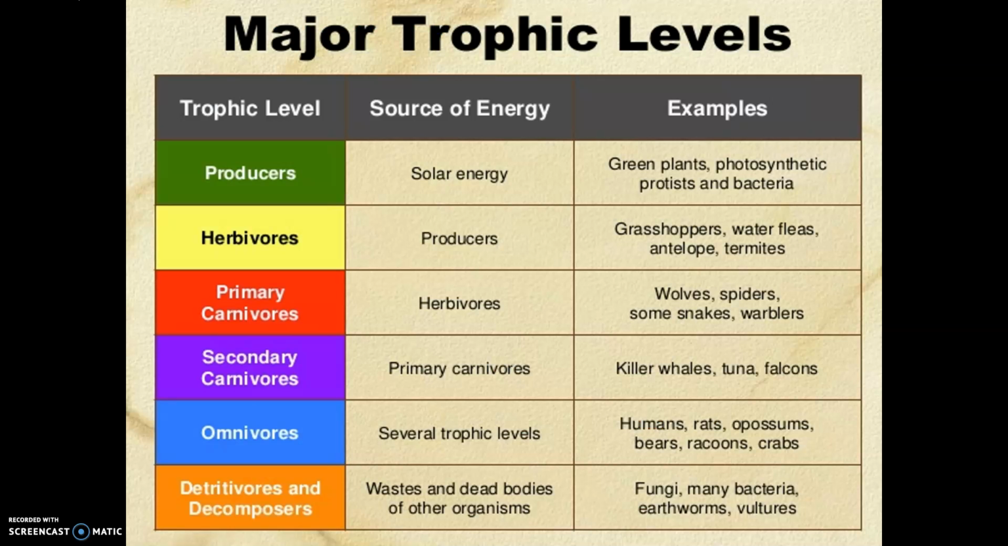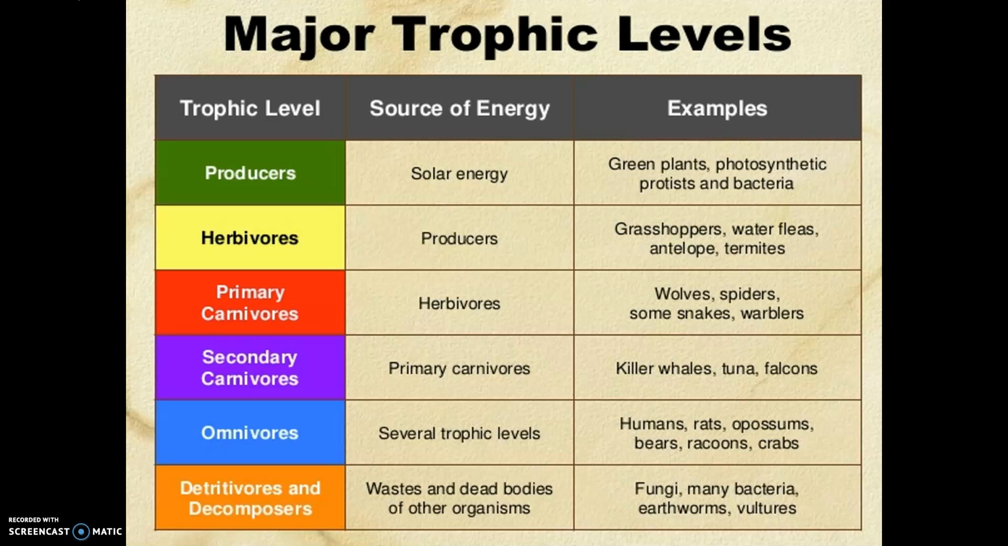So if we take a look at some of our major trophic levels that we're going to see here, remember these words are going to keep coming up. Producers is our top level. We're getting our energy from the sun. So anything that can photosynthesize or anything that can chemosynthesize is going to be considered in that producer group. Our herbivores, again, get their energy source directly from our producers.